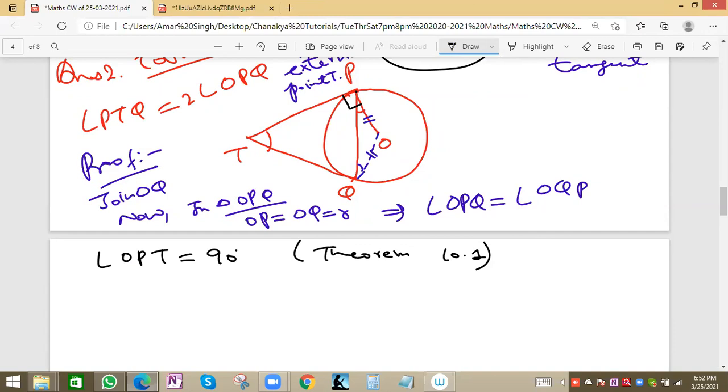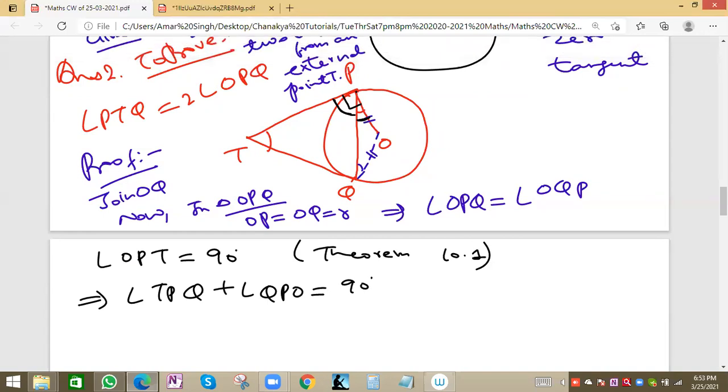Correct. So now what will be this angle? Total angle OPT is made up of this angle plus this angle. So angle TPQ plus angle OPQ, that is angle QPO, will be equal to 90 degrees.